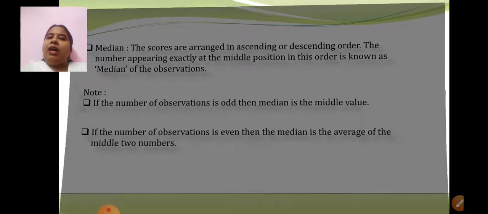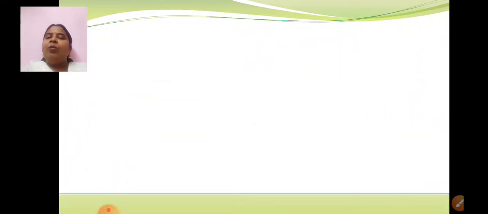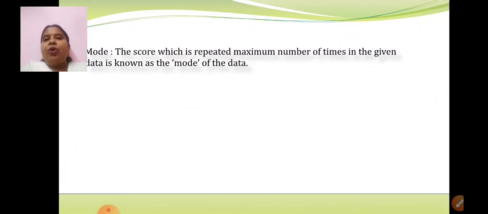Then we come to the last central tendency, that is mode. Definition of mode: the score which is repeated the maximum number of times in the given data is known as the mode of the data. Yes, what is mode? The number repeated the maximum number of times, or which has the maximum frequency, that particular number is called the mode of the data. Now here also I have given you two points to remember.